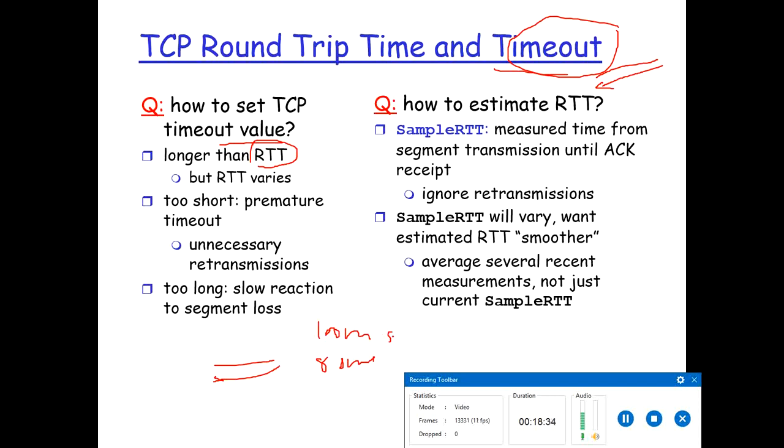So it should not be too longer than RTT, or too shorter than RTT. So how do we estimate the RTT? Now the question is, we have a sample RTT.